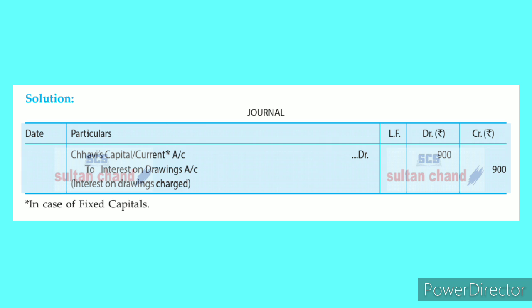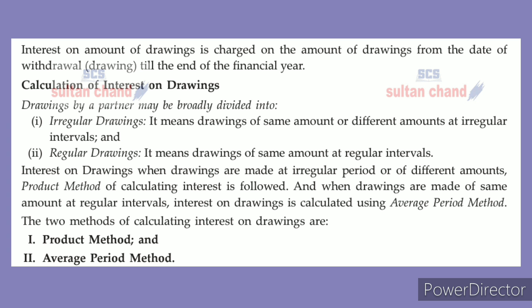Interest on drawings is charged on the amount of drawings from the date of withdrawal till the end of the financial year. So when he withdrew that money from the business, on that drawing amount some particular percentage will be calculated as interest. Till which date will they calculate that interest amount? Till the end of that year, the financial year. Accounting year, financial year, assessment year, all the years begin from April 1 to 31st March.